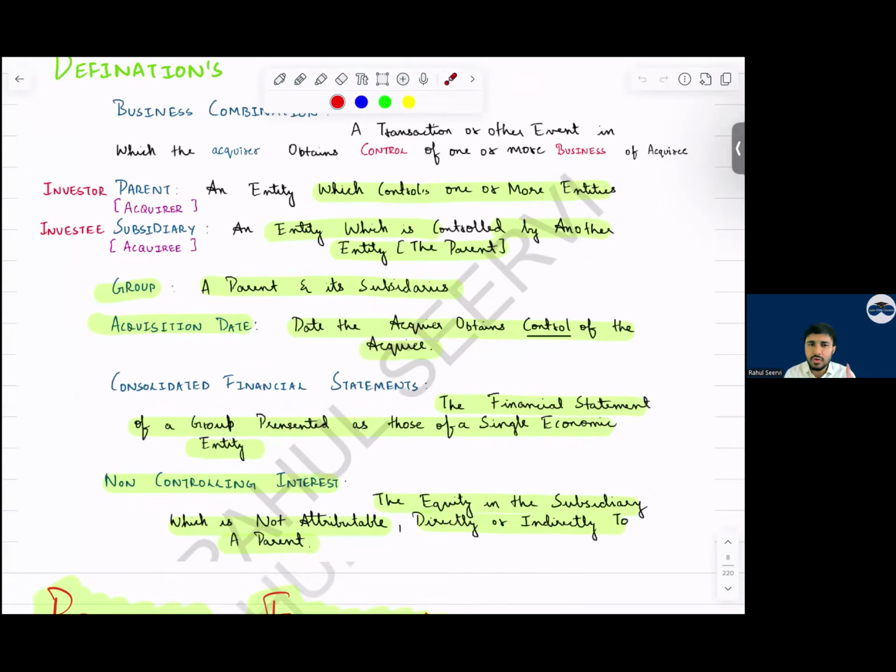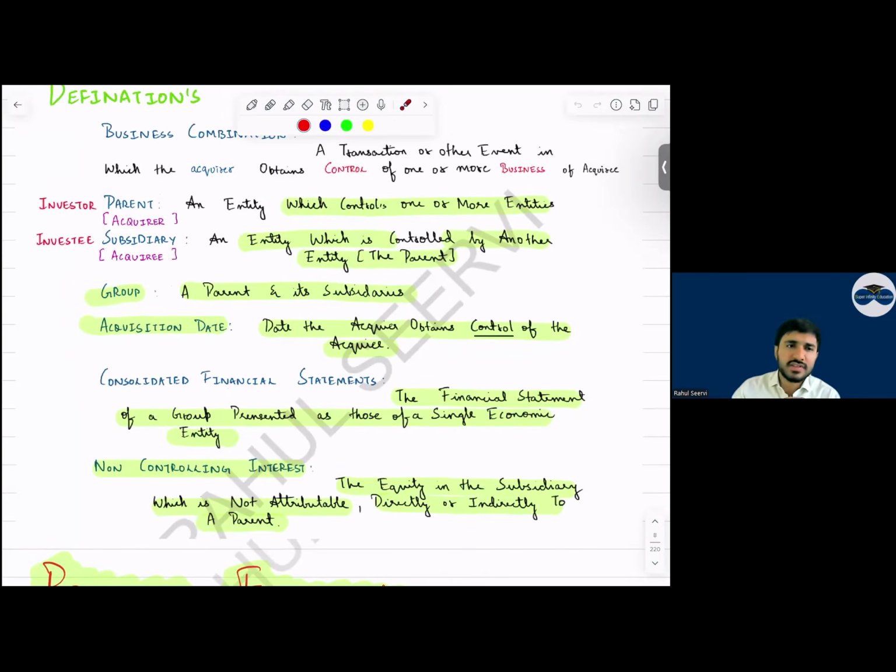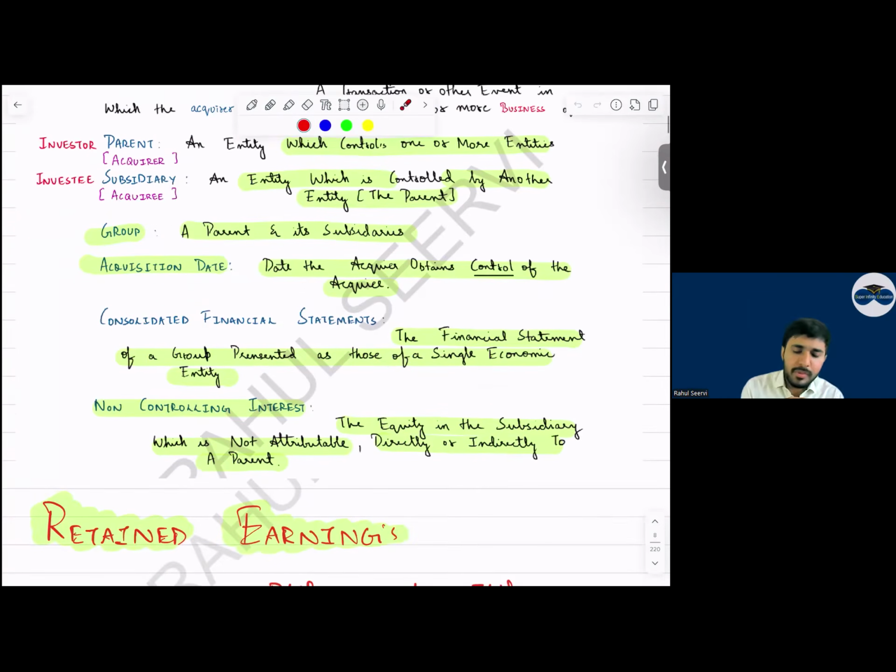We say it is a group when parent and subsidiary are there. So what is the meaning of date of acquisition? The day when we get control. On the date on which the parent company gets control, we say it's the acquisition date. From this date, we will start with the consolidation. Then in the CFS, we add each and everything together, and the share capital and share premium of the subsidiary we eliminate. Simple.